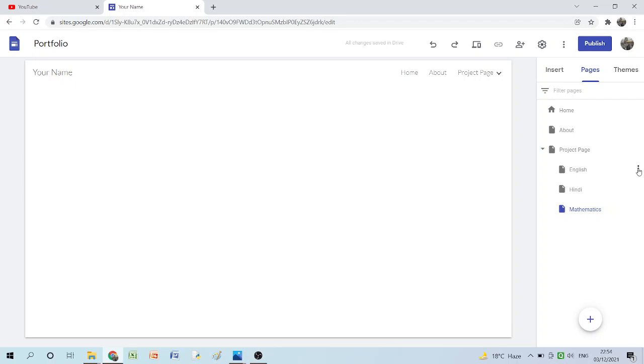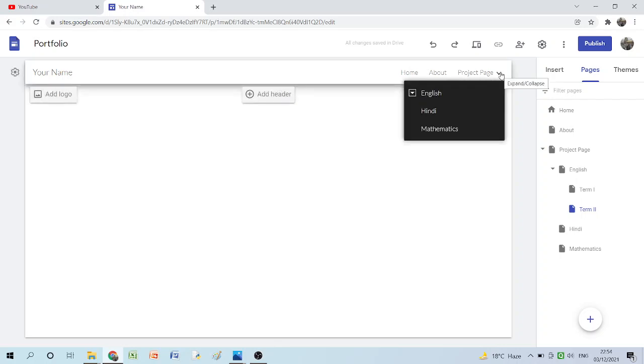If you want to create sub pages in it, like in English you have 2 projects, or you have created projects for term 1 and term 2, you can click on add sub page and you can write over here term 1, because this is a continuation process, so you can simply insert sub pages for both the terms. As many pages as you insert, similarly you will get the look over here at the top. You can see the moment I click on project page at the top, English, Hindi, Maths. In English I made 2, so term 1, term 2.